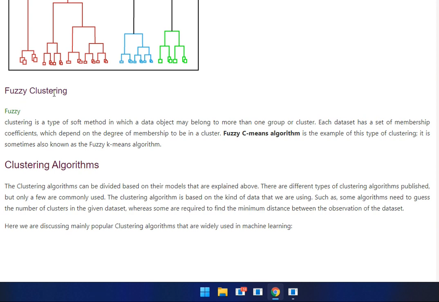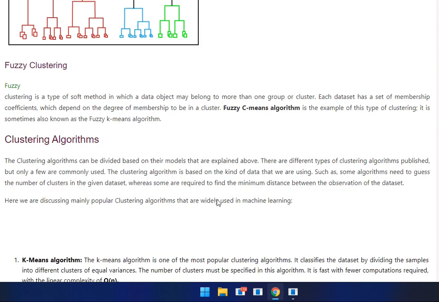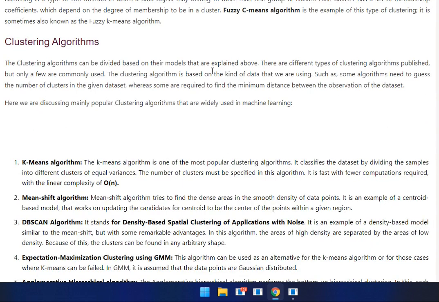Then fuzzy clustering. Fuzzy clustering is a type of soft method where a data object may belong to more than one group or cluster. Each data point has a membership coefficient, which depends on the degree of membership to the cluster. The Fuzzy C-means algorithm is an example of this type of clustering. It is sometimes also known as the fuzzy k-means algorithm.